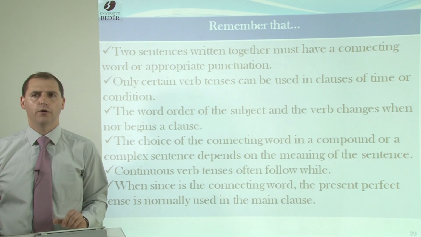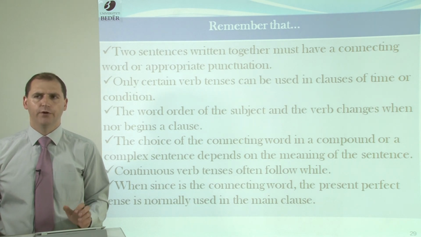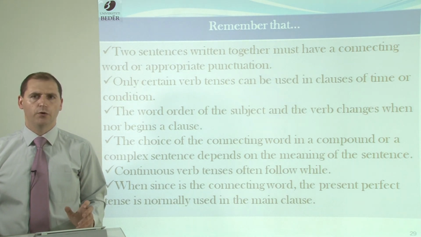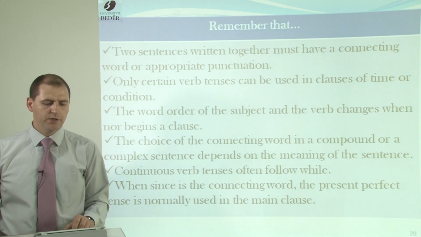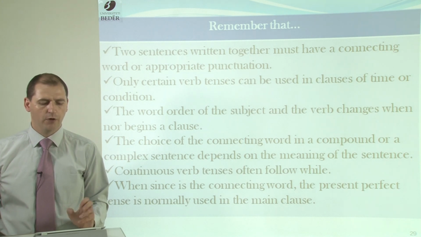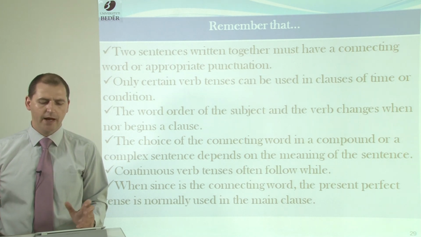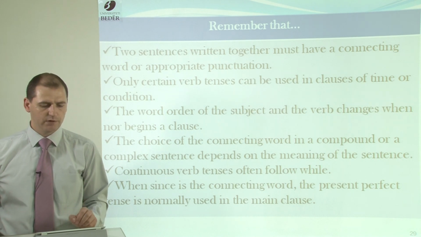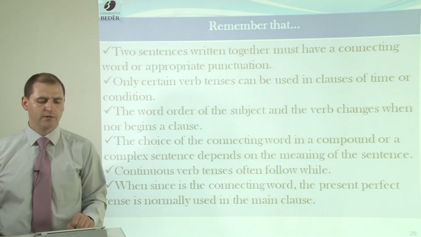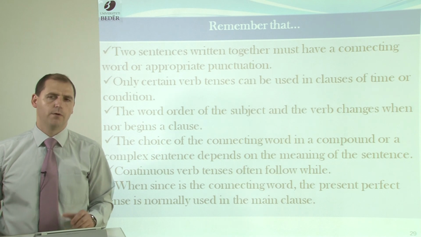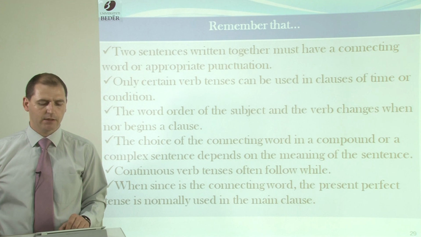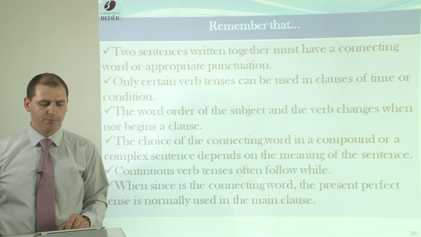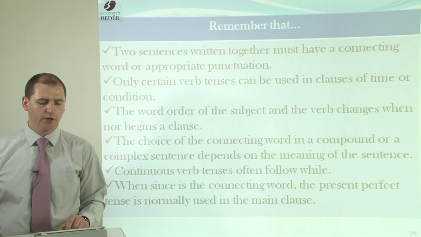The word order of the subject and the verb changes when nor begins a clause. The choice of the connecting words in a compound or a complex sentence depends on the meaning of the sentence. Continuous verb tenses often follow while and when. When since is the connecting word, the present perfect tense is normally used in the main clause.